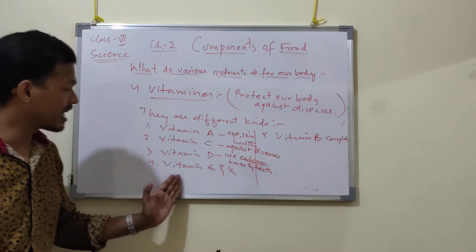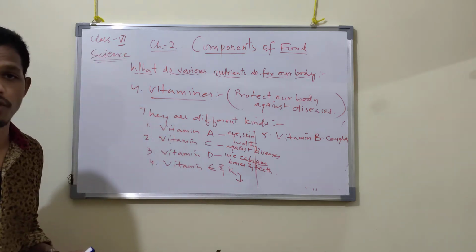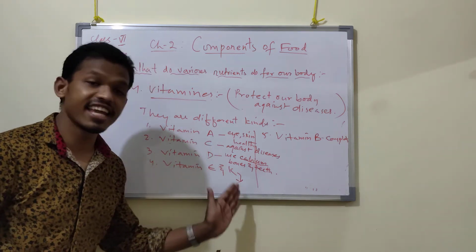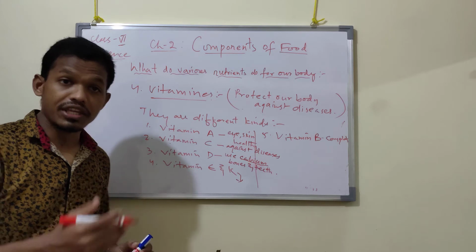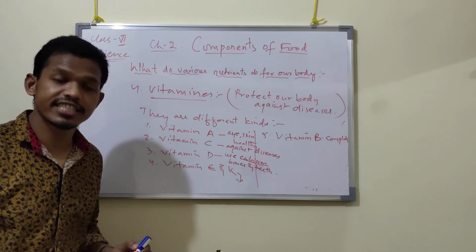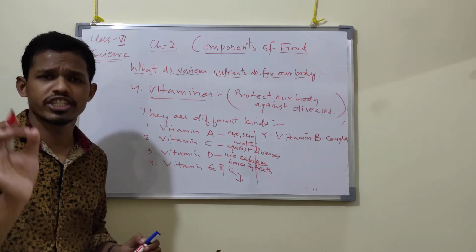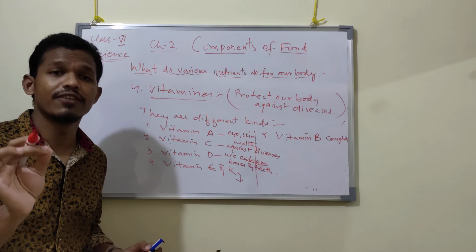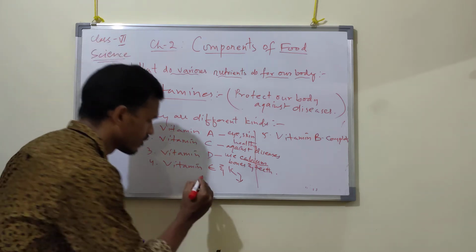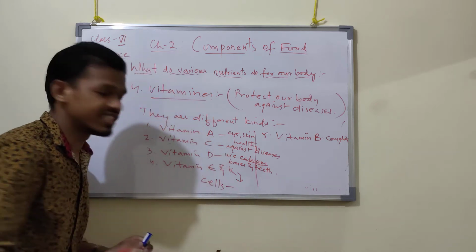What are vitamin E and K? They have a different role that is not mentioned in your textbook, but vitamin E and K are also useful in reducing the aging of our cells. We have thousands and thousands of small cells. The structure of living things is known as cells. We study in higher classes what a cell is.